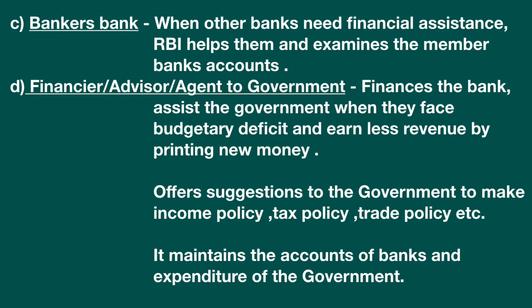But the RBI does not blindly give them money. They check the member bank's accounts, then only they lend the money. The next is it is the financier, advisor, and also agent to the government. So it finances the bank. It also assists the government when they face budgetary deficit, when they earn less revenue, by printing new money.